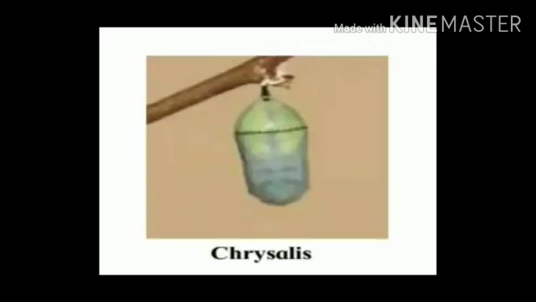Students, you can see the chrysalis in this picture and how it looks. It hangs on the branches of the tree. It has a cage-type structure.